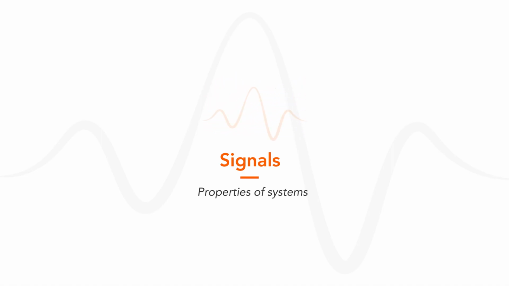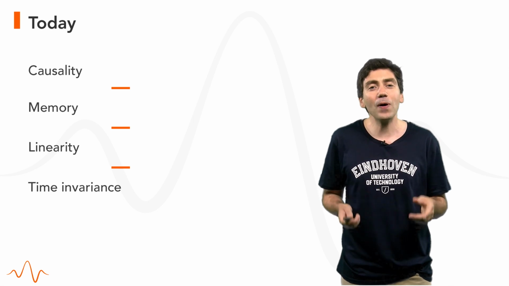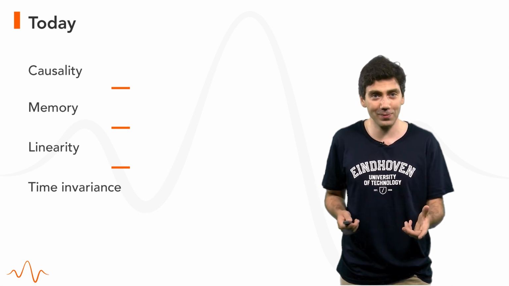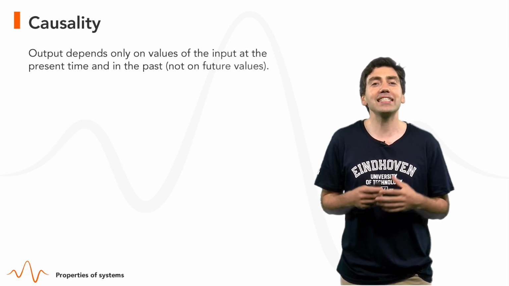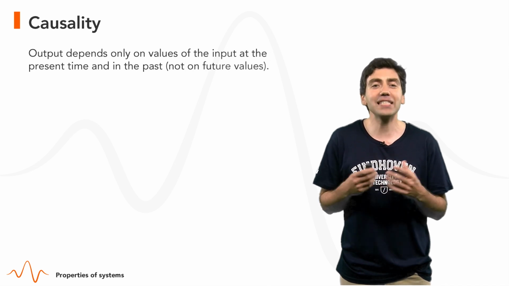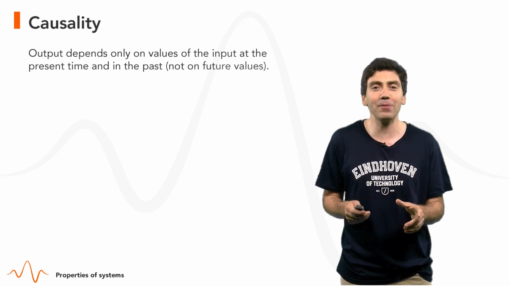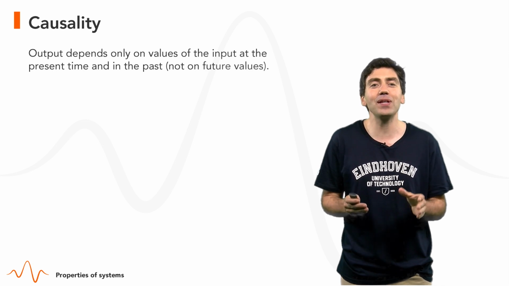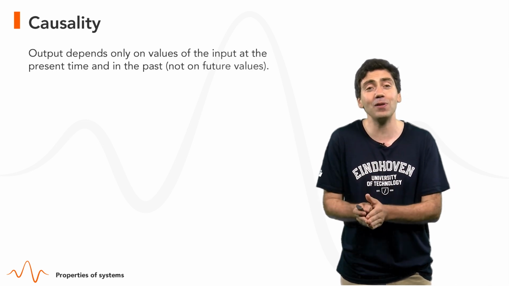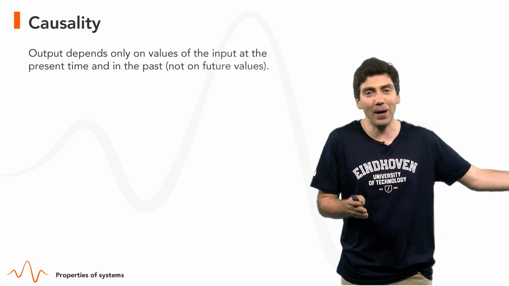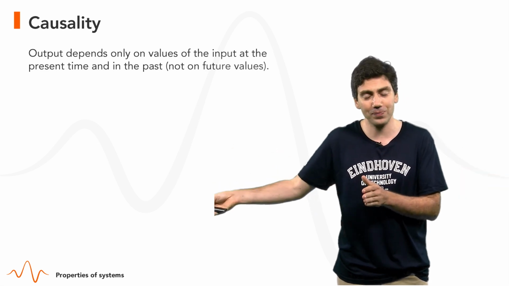Picking up good vibrations. Let us now have a look at some properties of systems. The first one is causality. A system is causal if the output at any time depends only on values of the input at the present time and on values of the input at times in the past, and not on future values.